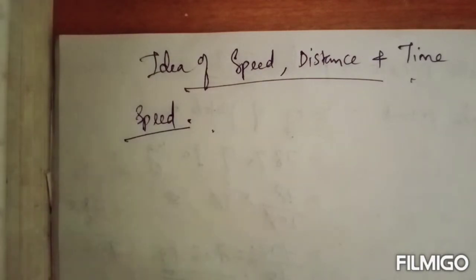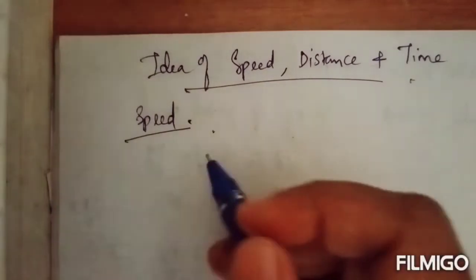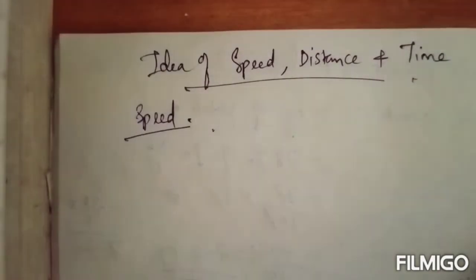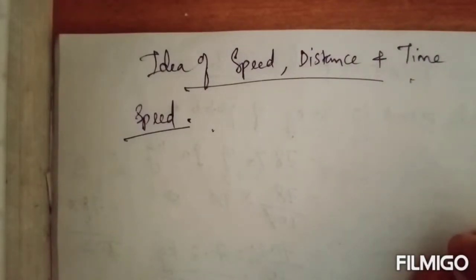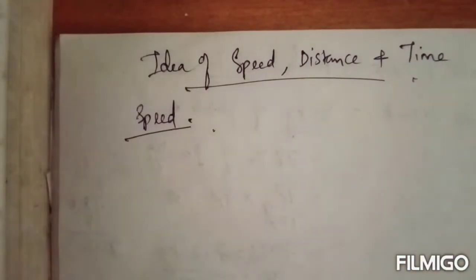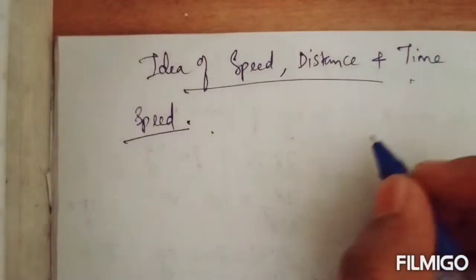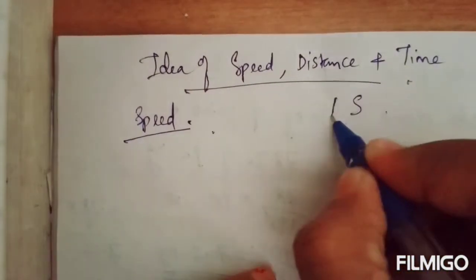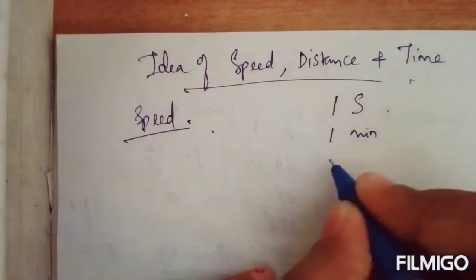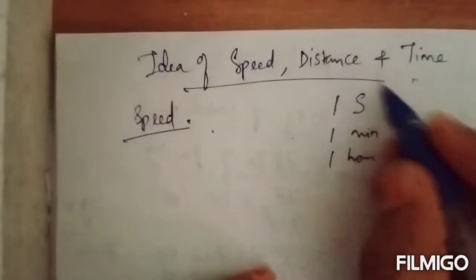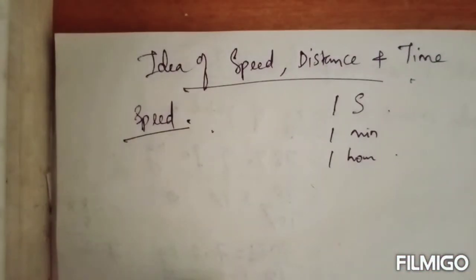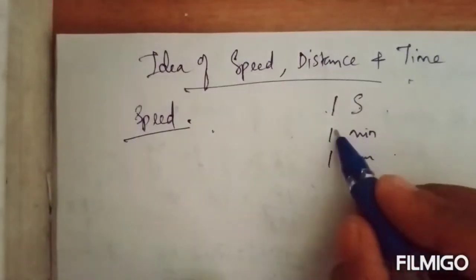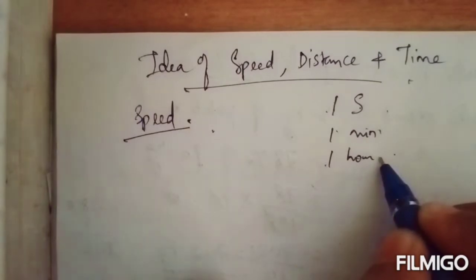So first topic, speed. Speed of a body is the distance covered by the body in unit time. Okay, so speed means how much distance is covered in unit time. That unit time can be 1 second, or 1 minute, or 1 hour. Okay, these are all unit time. So how much distance is covered by a body in 1 second or 1 minute or 1 hour, that is what you mean by speed.